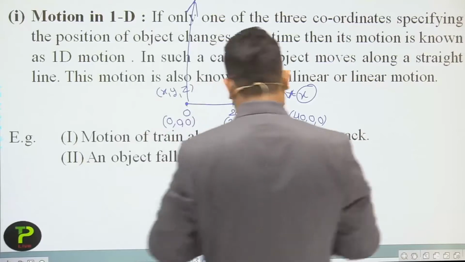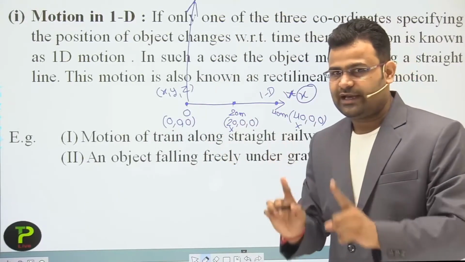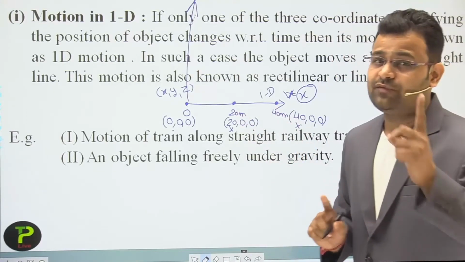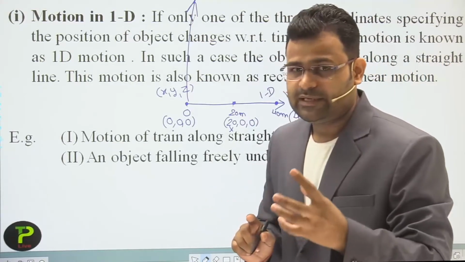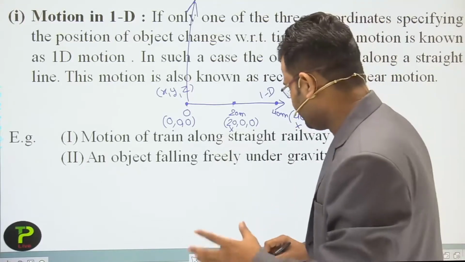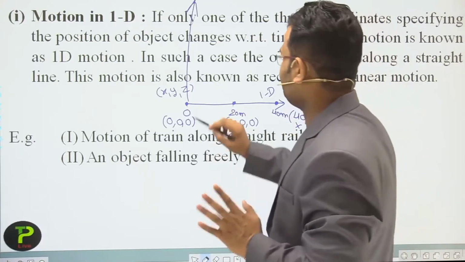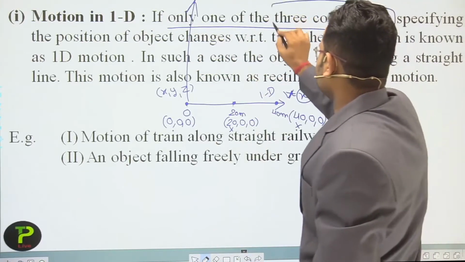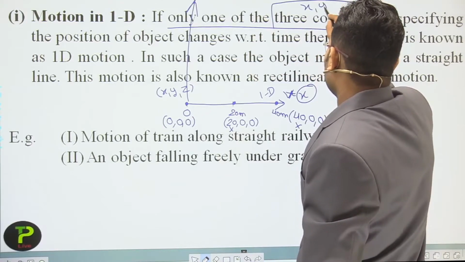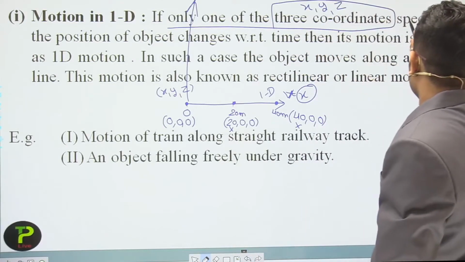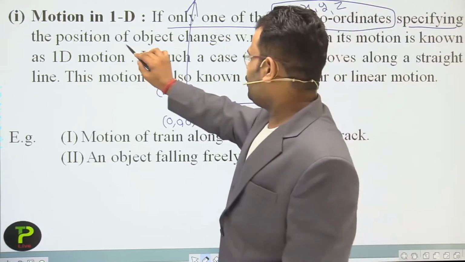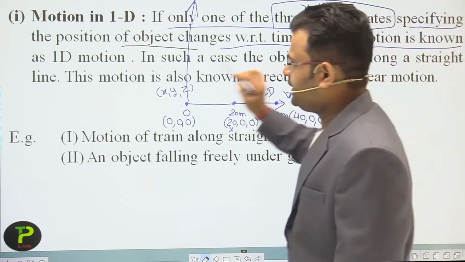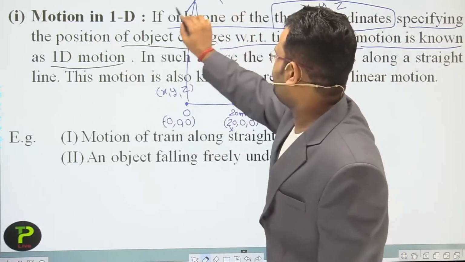Okay students, now I hope you understand what one dimension motion is. We require only one coordinate to give information about the position of an object. Read the definition carefully. We have a three coordinate system, x, y and z, and if only one of the three coordinates specifying the position of the object changes, then its motion is known as one dimension motion. We require only one coordinate.